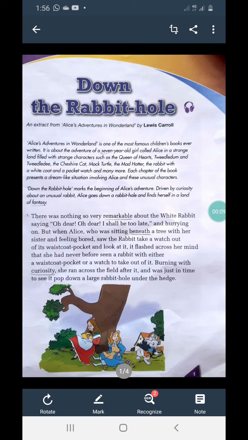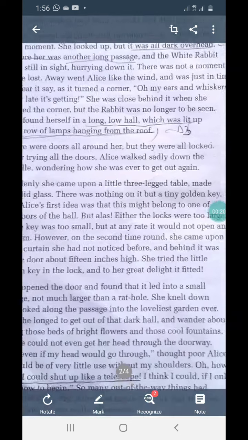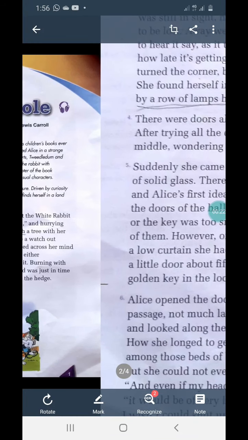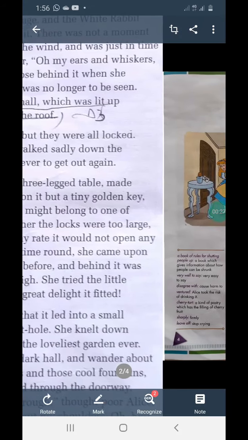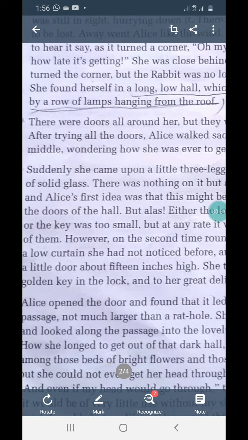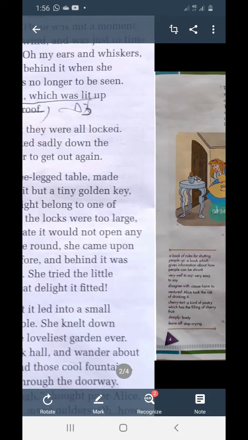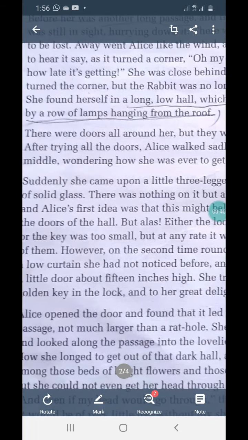In yesterday's session, we have learnt about article the. So, we'll recapitulate what we have learnt. If you observe the fourth paragraph of this lesson: There were doors all around her, but they were all locked. After trying all the doors, Alice walked sadly down the middle, wondering how she was ever to go out again.